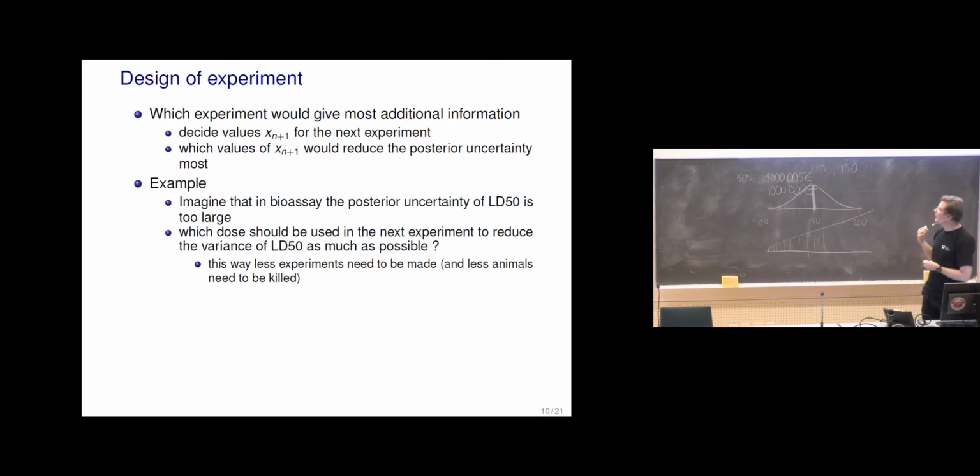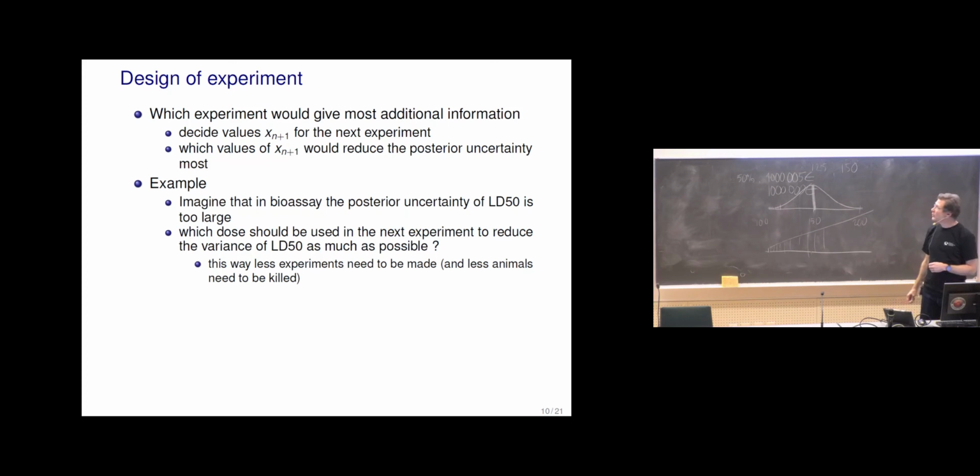You can also think about this bioassay as an example, what if there would be too much uncertainty and we could not yet know whether this is a category 2 or category 3 hazardous chemical, and the company would like to sell it, and they would prefer to sell it as a category 2, and then they would like to make additional experiments to get the uncertainty smaller to check whether it is in category 2.